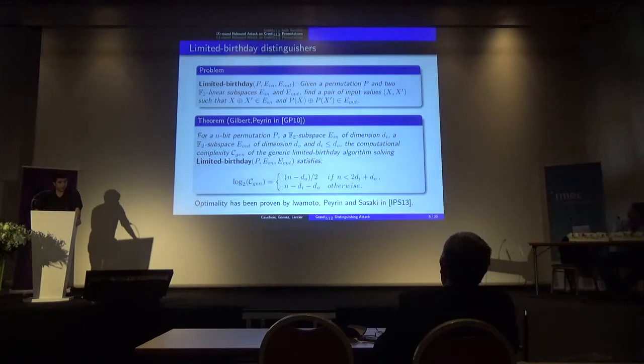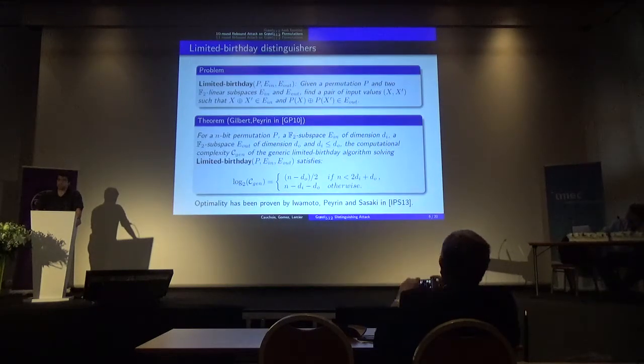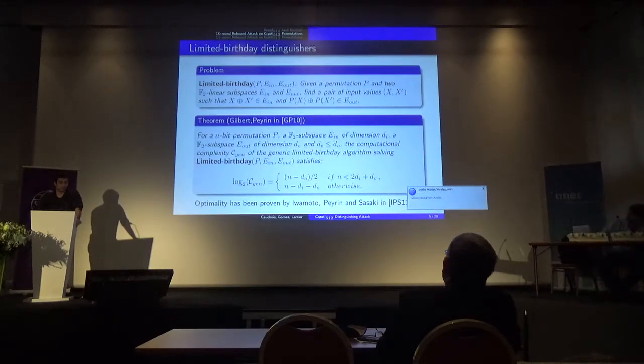Rebound attacks are distinguishers built upon the limited birthday problem. The limited birthday problem consists in finding, given a permutation P and two linear subspaces E_in and E_out, a couple of internal state values such that their difference lies in the first subspace and the difference of the images by P lies in the second one.